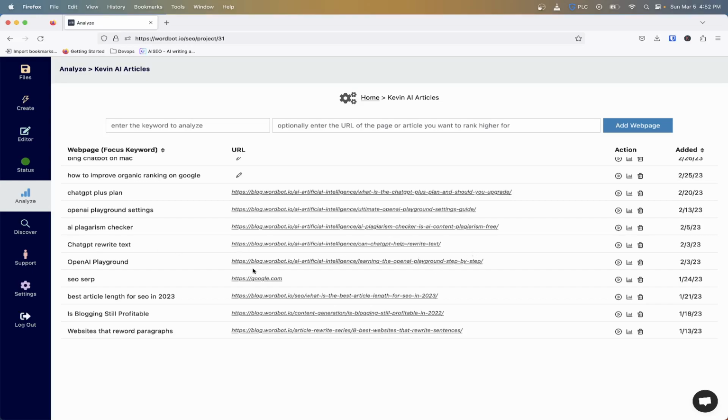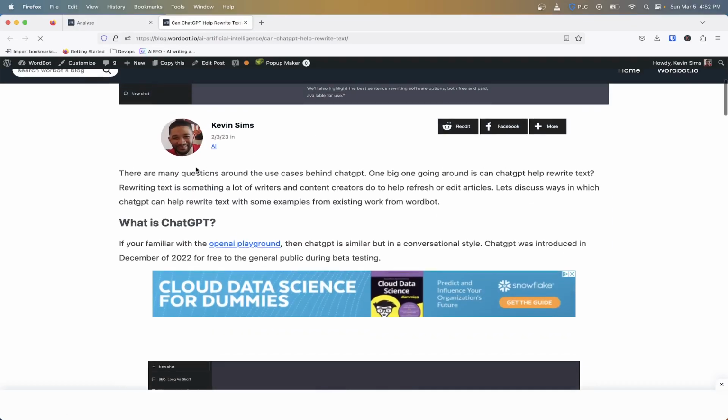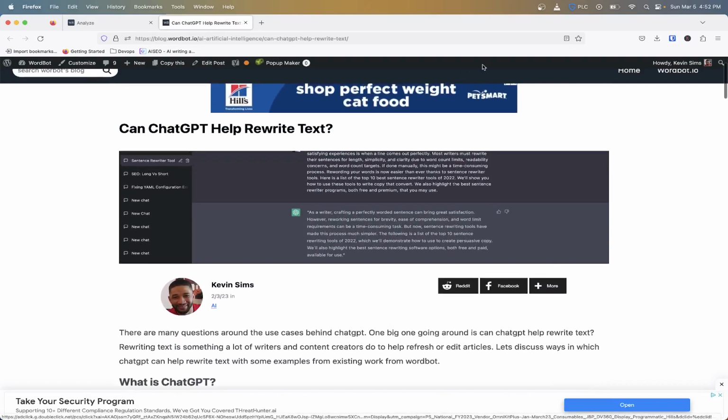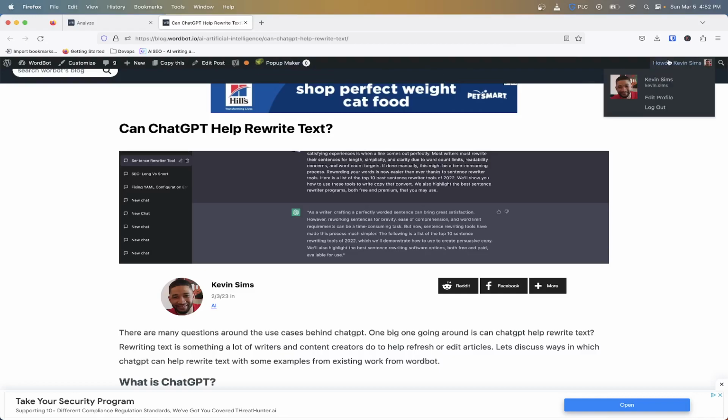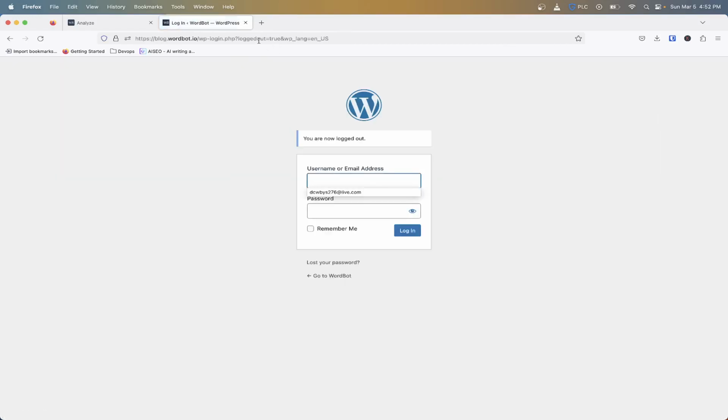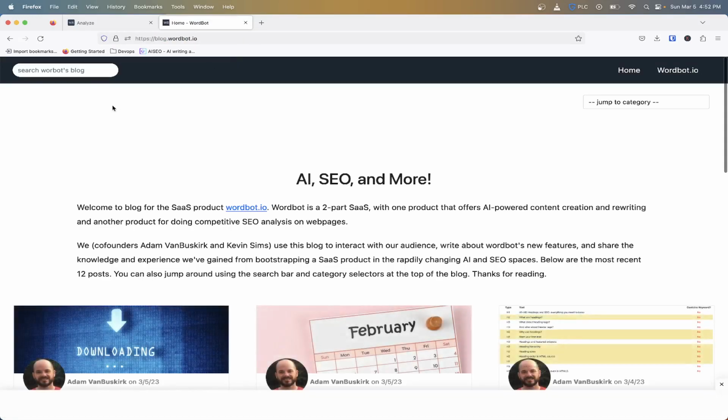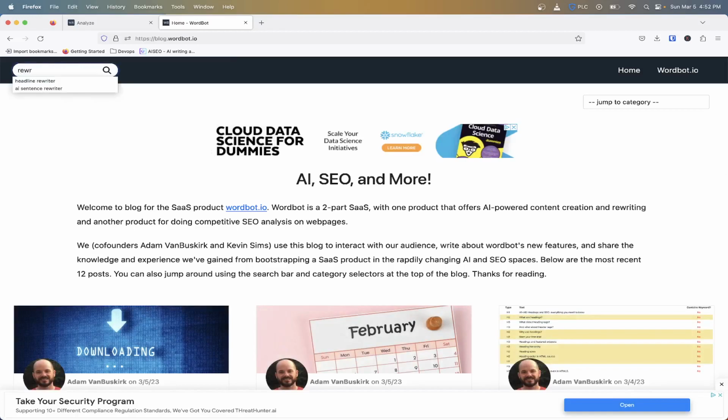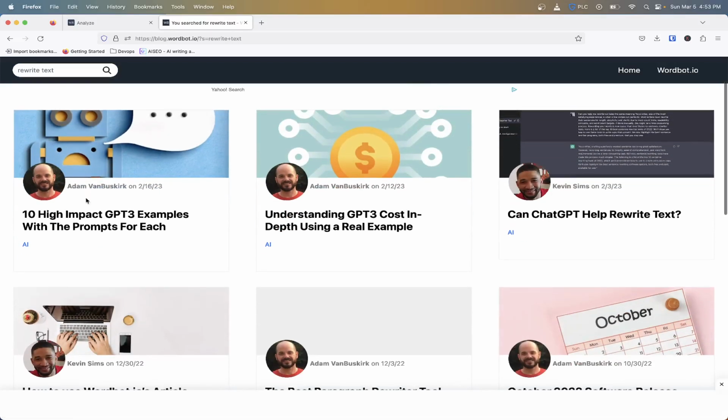So what I ended up doing was, let me open up this article here. Let me actually log out of here, so that's not showing. If I go back to my blog here and type in rewrite text, let's see what comes up.